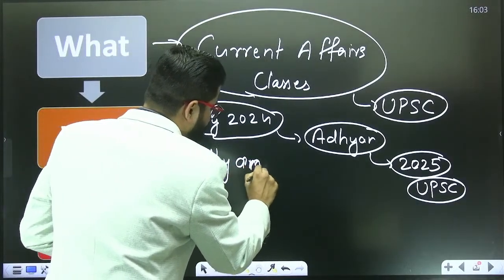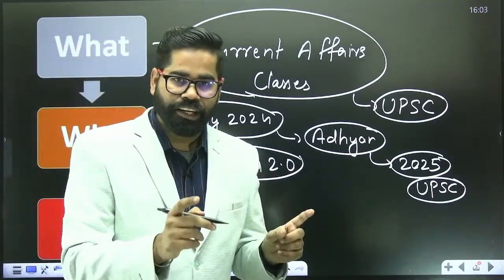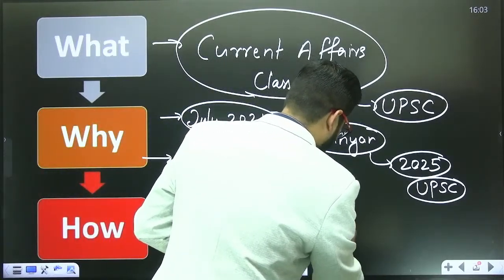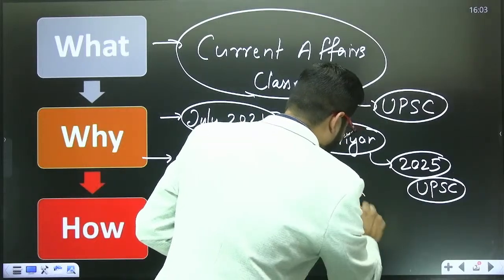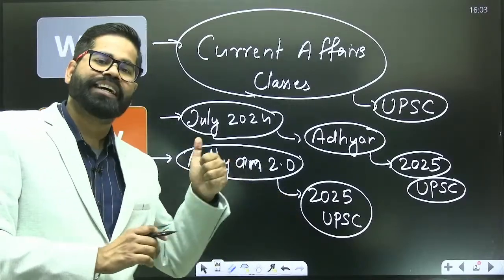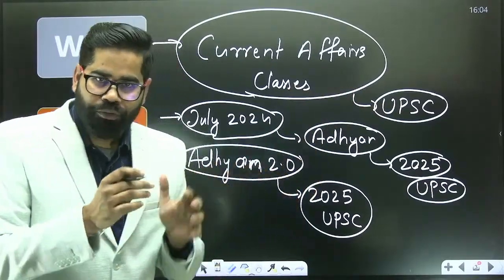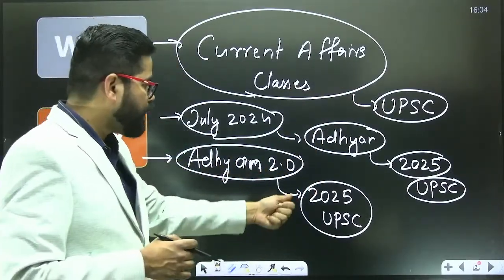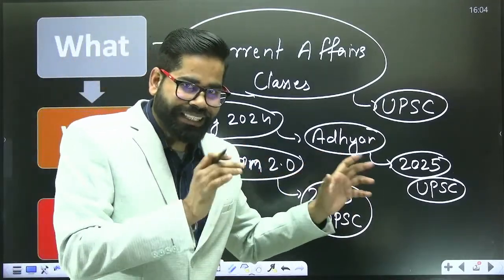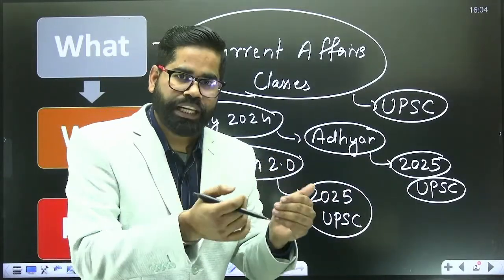And in Adhyan 2.0, what is our aim? What do we want to do? Here again, our target is the 2025 UPSC examination. Adhyan batch 1 was there in July, and now we are having this Adhyan 2.0 for 2025 UPSC. How we are going to conduct these classes, what will be the mode, that is something I am going to tell you in the beginning itself.